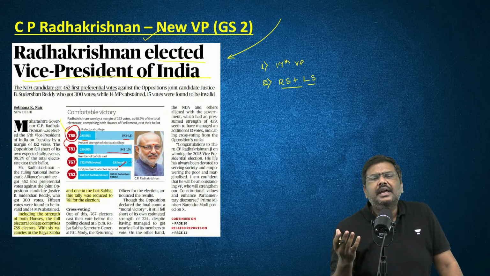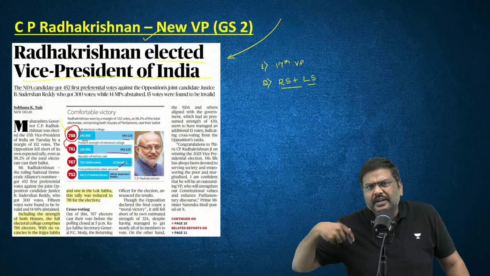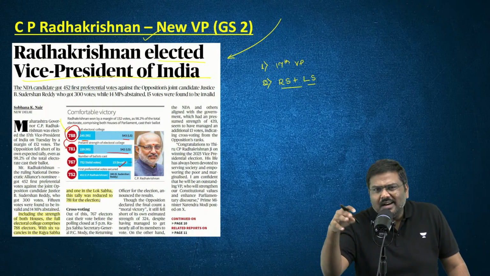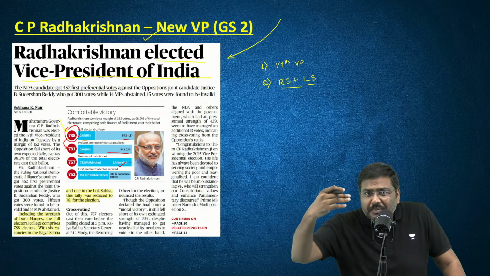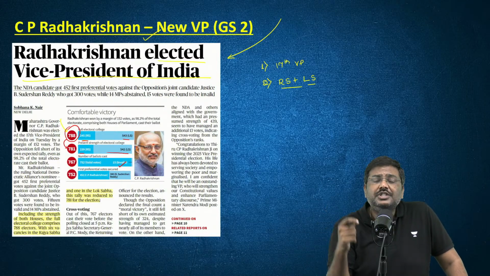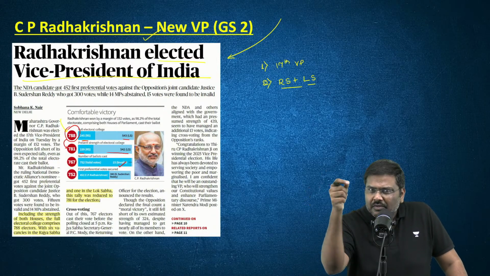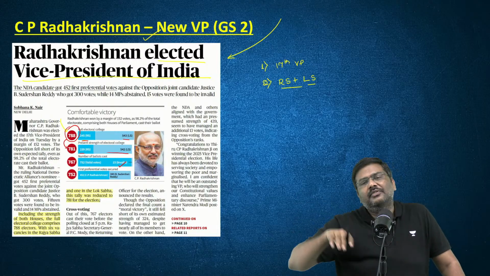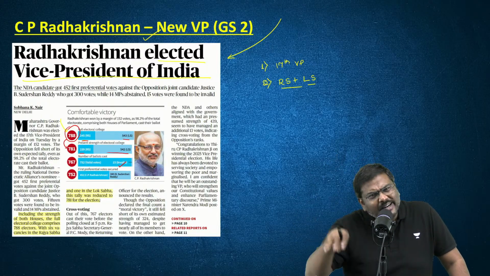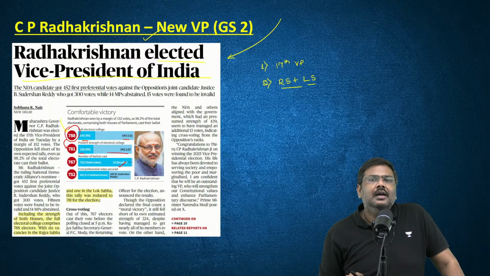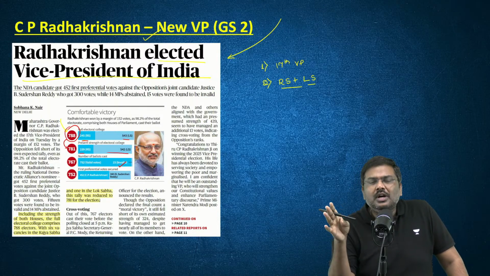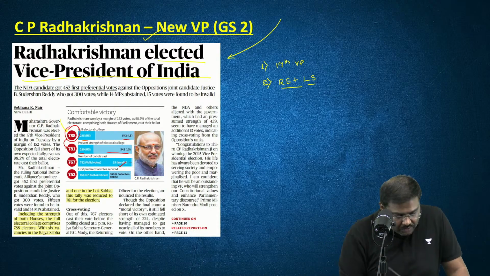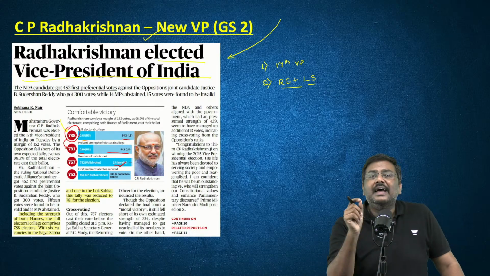For example, the elections are done through a single transferable vote. You will have to give the preference: which candidate is your first preference, who is your second preference, who is your third preference. If you have not given the right preference, the vote is invalid. If you show the vote, you are not keeping the vote secret, invalid. So around 15 votes have been declared as invalid.